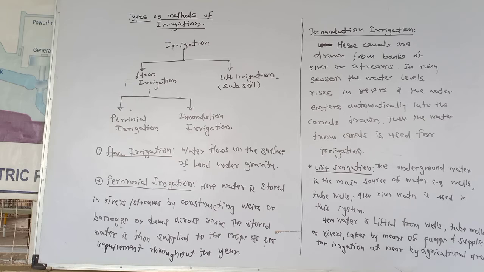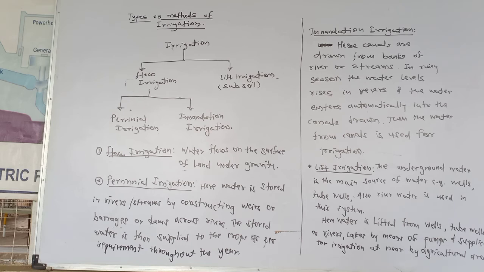In rainy seasons, the water levels in rivers or streams rise and the water enters automatically into the canals drawn. Then the water from canals is used for the irrigation. This is inundation irrigation.